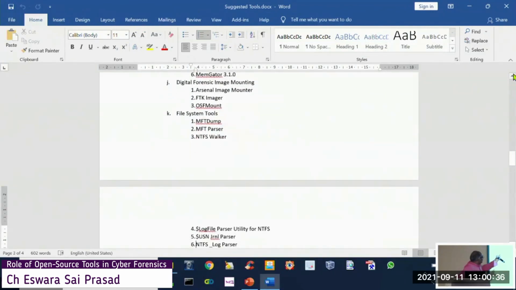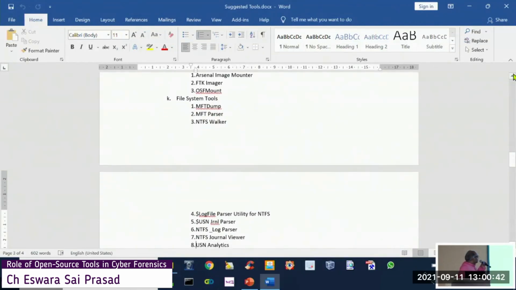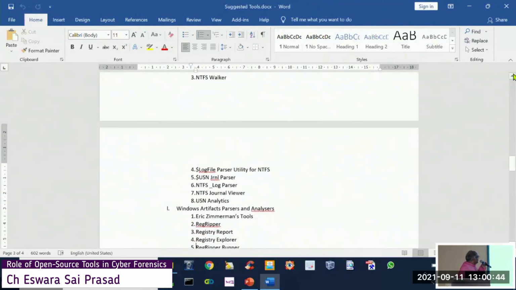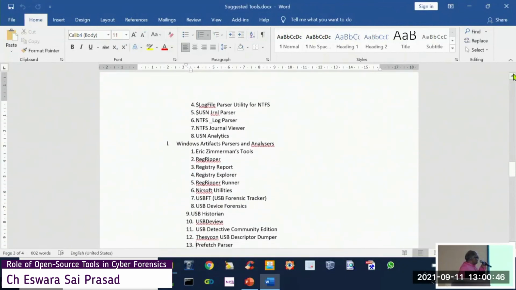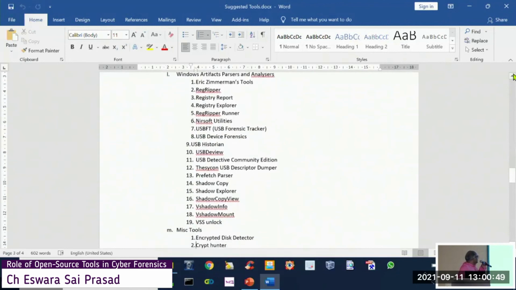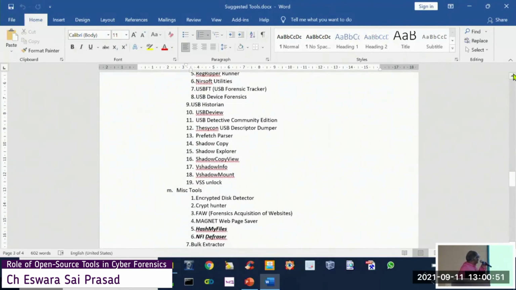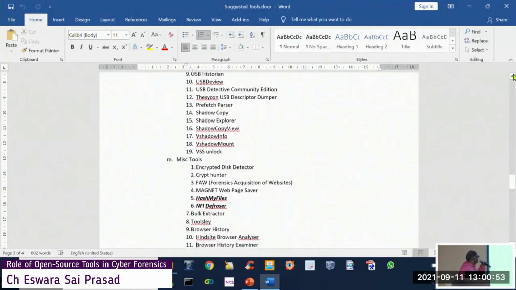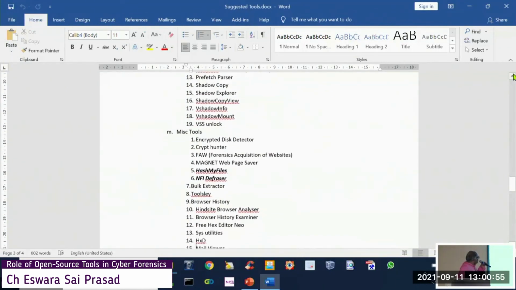Of course, there is another tool in this list, VFC mounting. I have to include that here. File system tools, these are the various tools. Windows artifact parsers and analyzers. This is a list. We have to add a large number of other tools also, and then some miscellaneous tools.